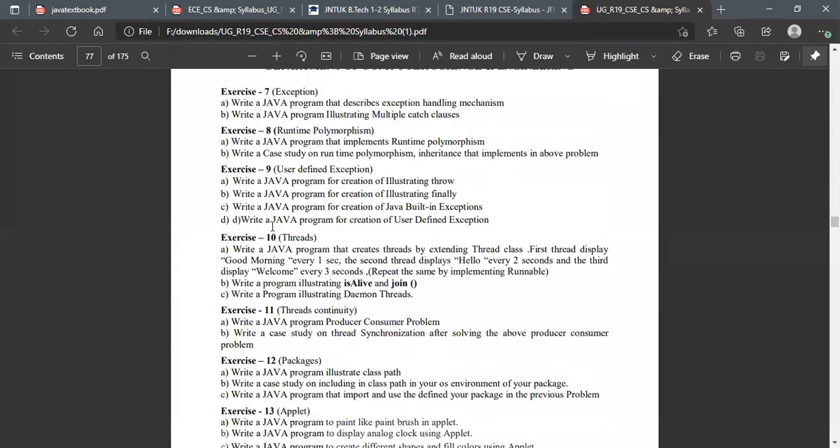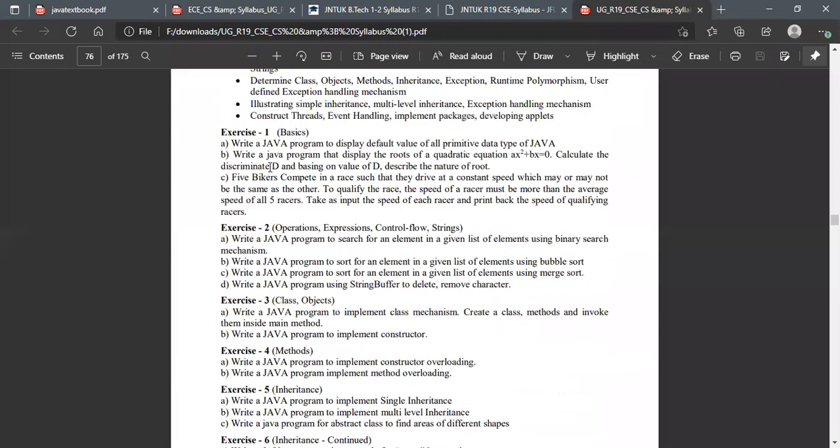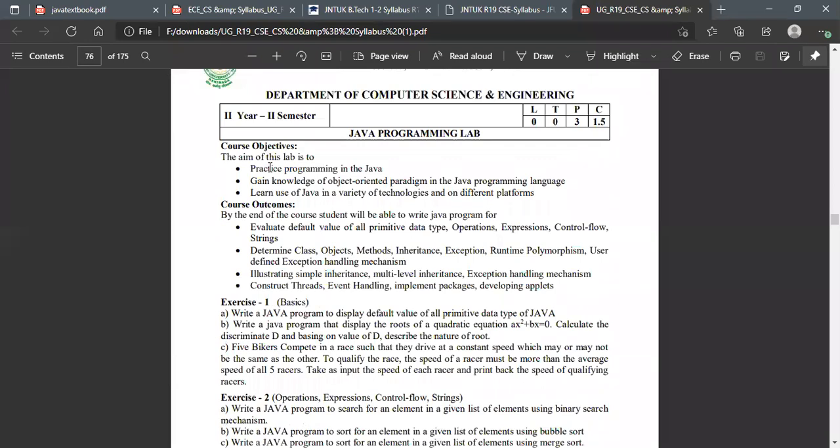The maximum is like 4, I think. Yeah, the maximum number of programs inside an exercise is 9. If we go somewhat fast, then it is easy for us to understand, because it is not like a lab exam will be conducted online. There will be an offline exam only. They will give you 2 or 3 days in the college itself, and you have to come there and learn each and everything. It gives you a lot of pressure.